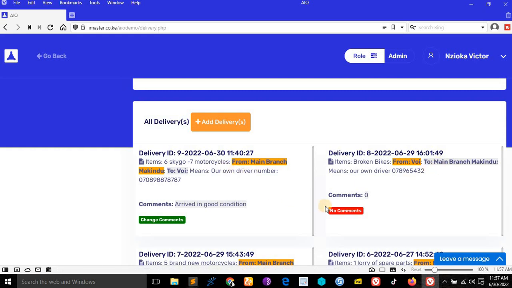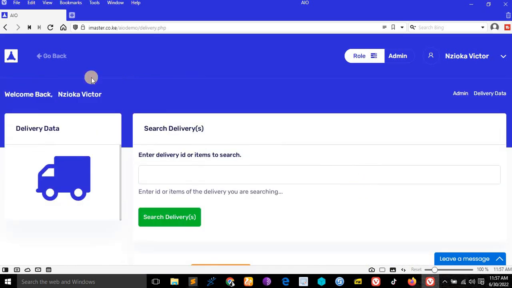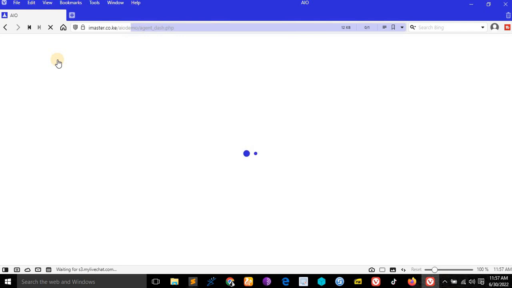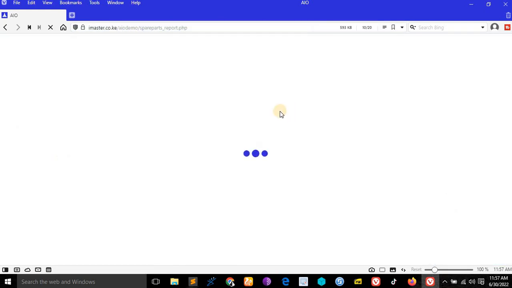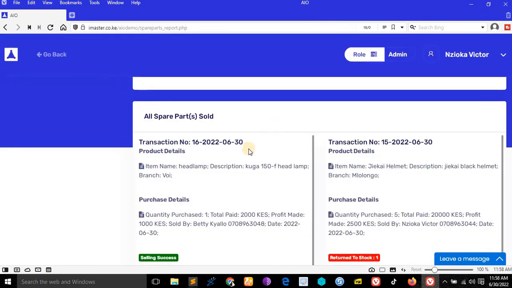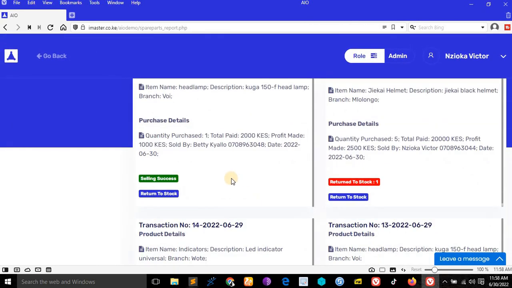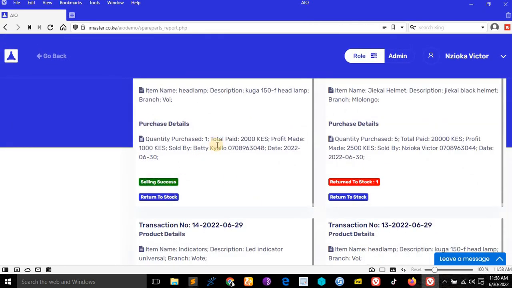This one should be responded to by the boss, because the boss is in this branch. For example, you just click no comments. So if we go back like this, let's see the spare part sales. Berjalo sold something for 2,000, I think. Is it? Yes, this one, selling success, Berjalo.